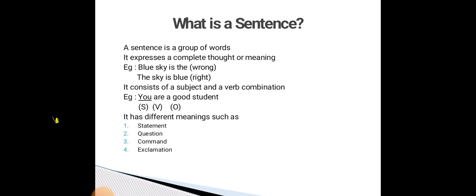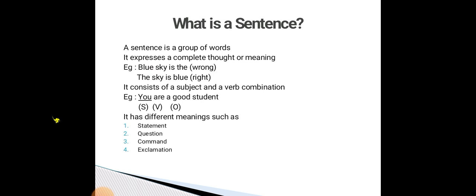First, we can discuss complete thoughts or ideas. In that example, blue sky is there. Is it correct? No, it is wrong. Rearranging the same words to get a meaningful sentence. How do you rearrange that sentence? The sky is blue. Yes, very good.